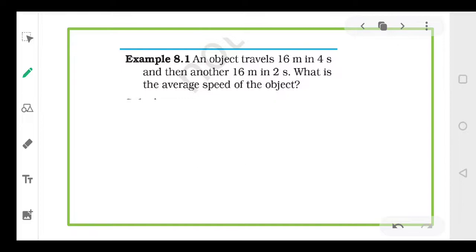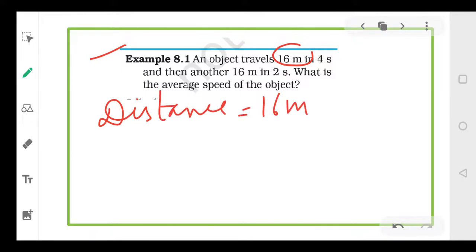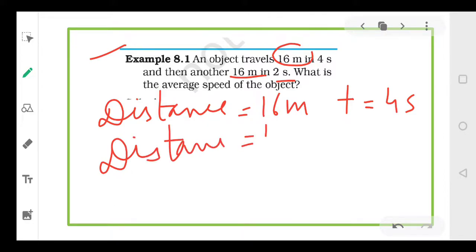Now suppose we take a numerical so that we can discuss. This is your example 8.1. Suppose एक object है वो 16 meter distance cover करती है. ठीक है. कितना distance है? 16 meters. And time is 4 seconds. Then it covers 16 meters in 2 seconds. So दोबारा से वो distance cover करती है कितना? 16 meters. And now the time is 2 seconds. And हमको निकालना है average speed.